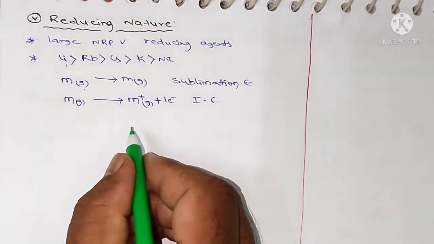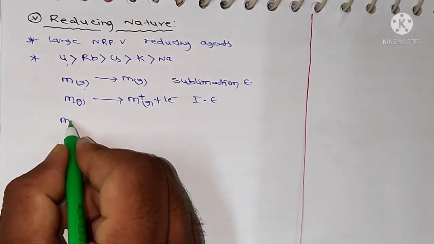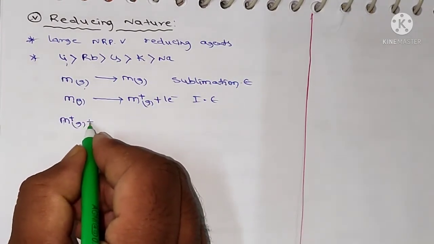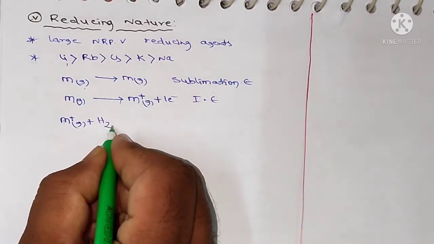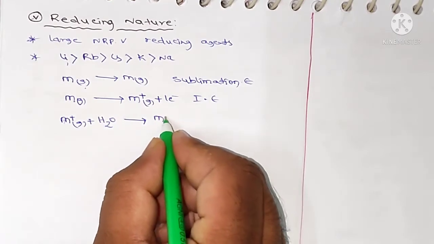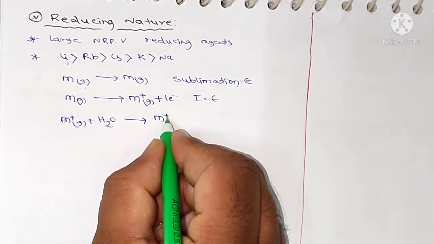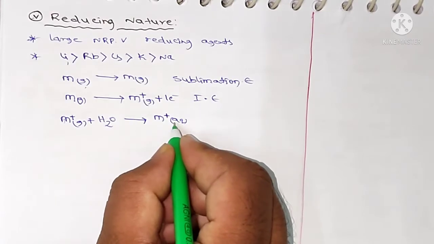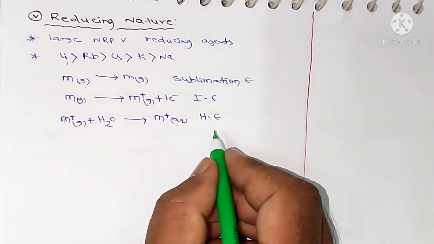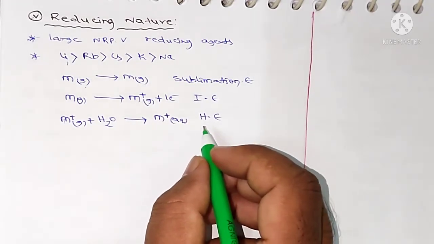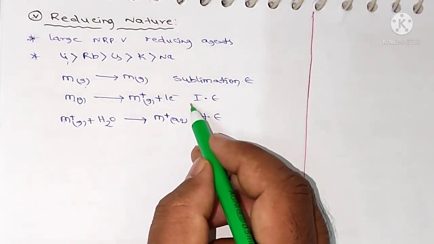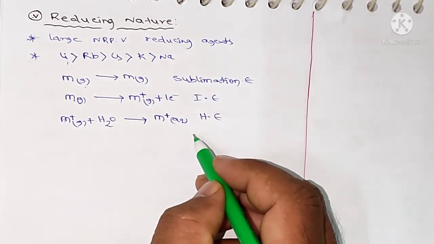And next, hydration enthalpy: the energy released when 1 mole of ion reacts with water is called hydration enthalpy. M plus aqueous. So this is the hydration enthalpy. So the reducing power depends upon the overall change in sublimation, ionization and hydration enthalpy.